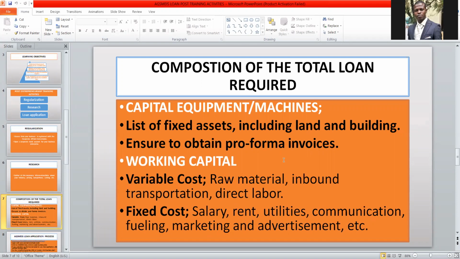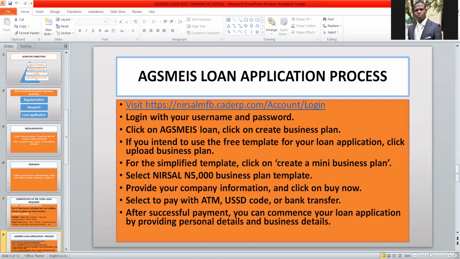Then the next information that you need to have at your fingertips is that 70% of your total loan that you are requesting for should be your capital equipment. Capital equipment comprises at least 70% of the loan that you are requesting for, while 30% should go for your working capital. All right. So having said that, the next is for you to commence your loan application.